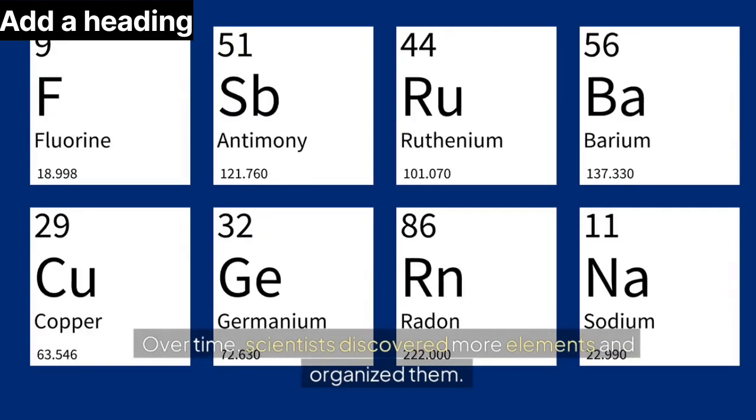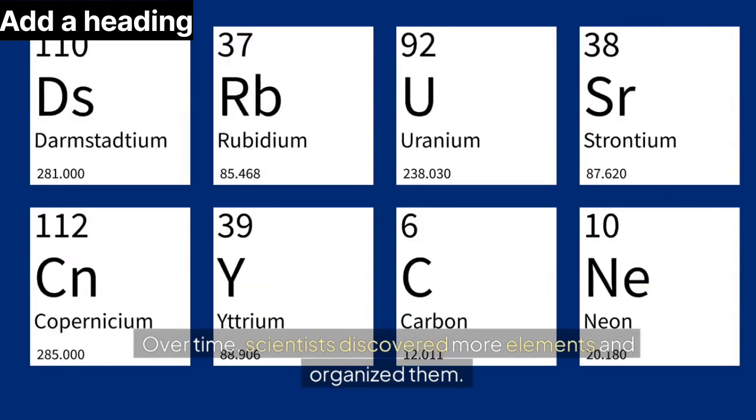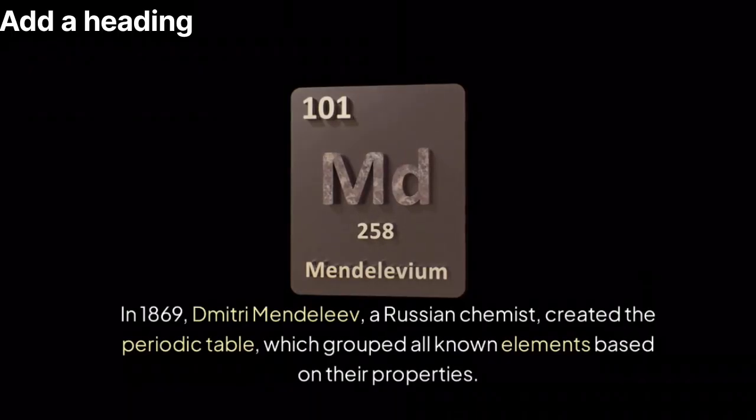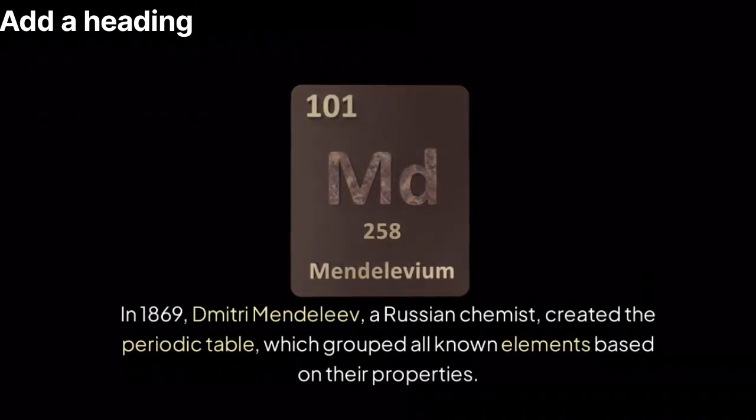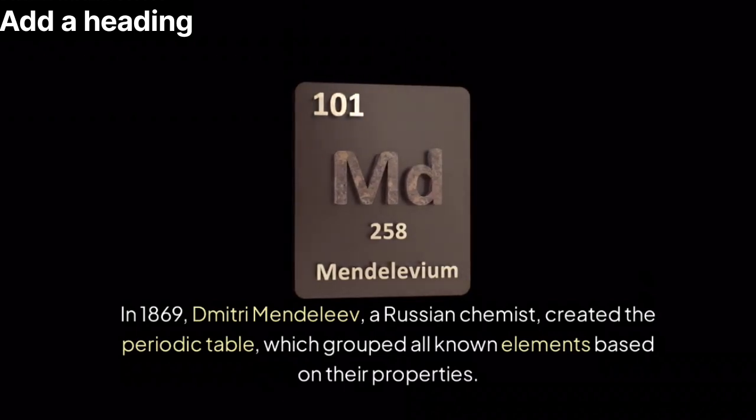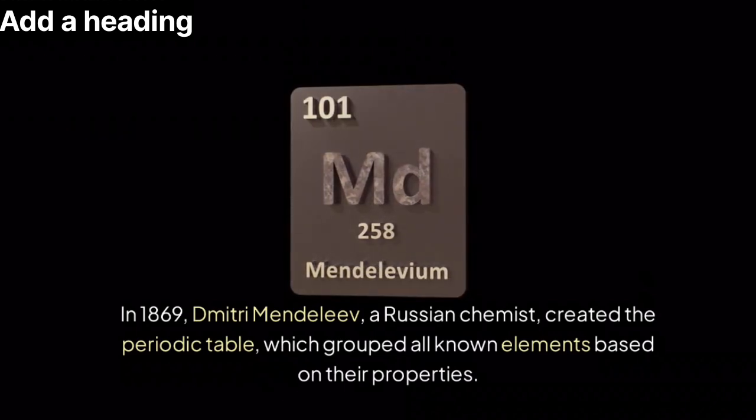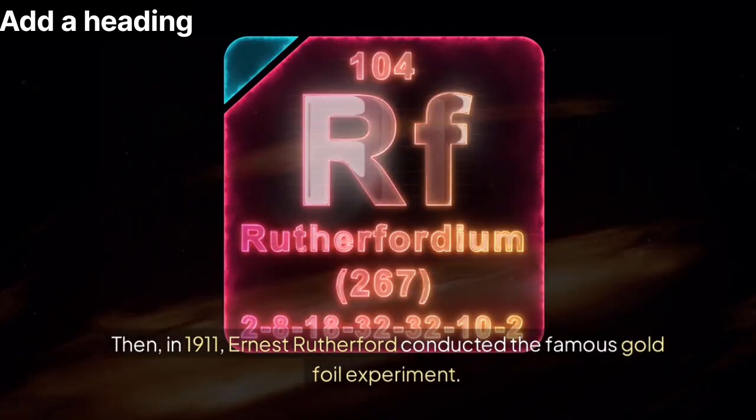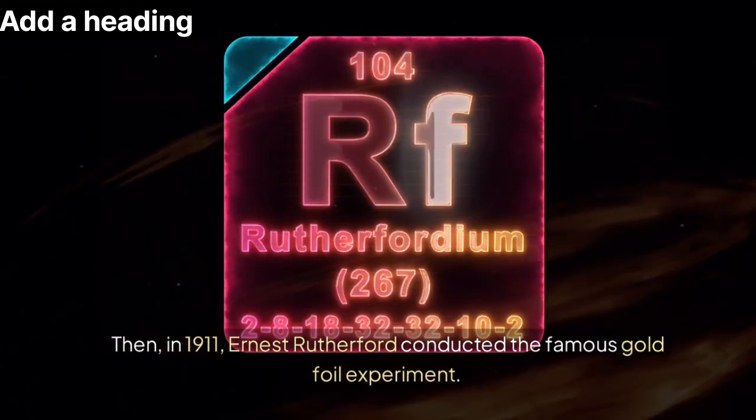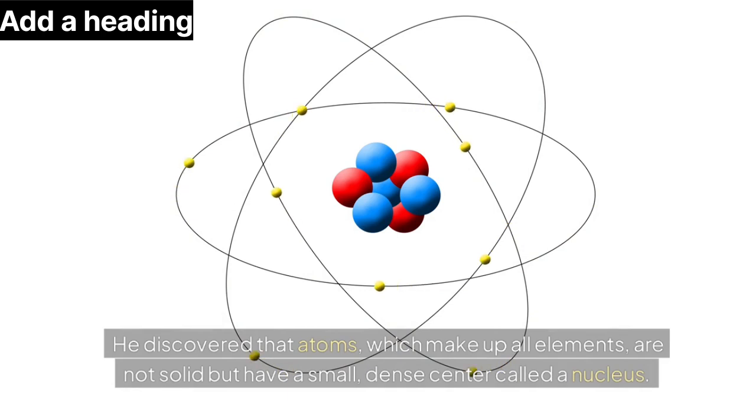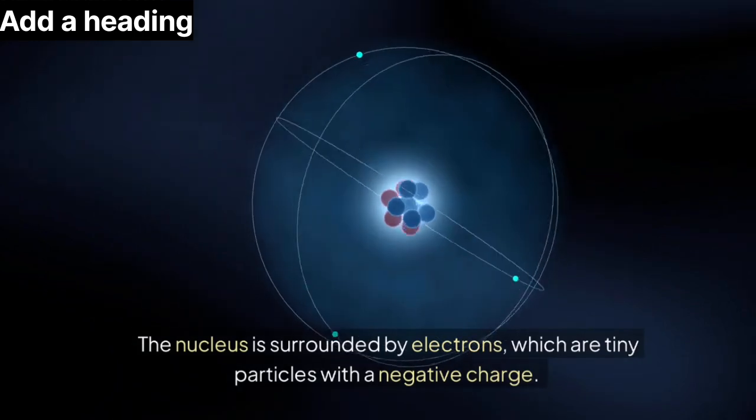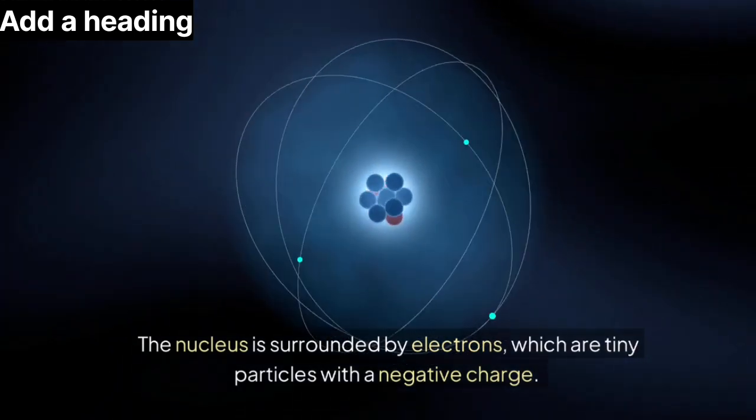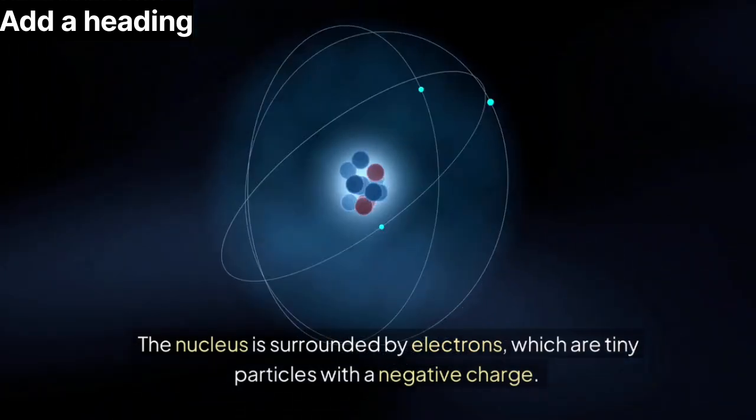Over time, scientists discovered more elements and organized them. In 1869, Dmitry Mendeleev, a Russian chemist, created the periodic table, which grouped all known elements based on their properties. Then, in 1911, Ernest Rutherford conducted the famous gold foil experiment. He discovered that atoms, which make up all elements, are not solid but have a small, dense center called a nucleus. The nucleus is surrounded by electrons, which are tiny particles with a negative charge.